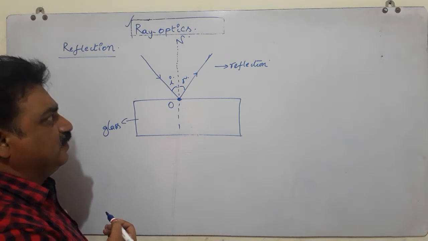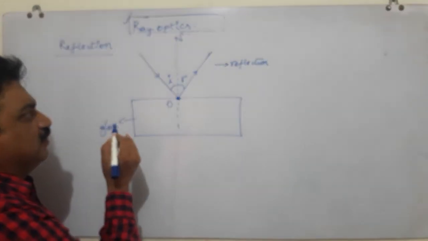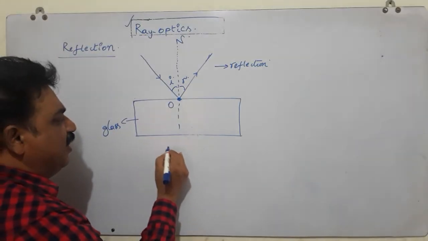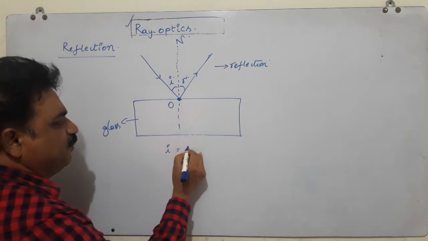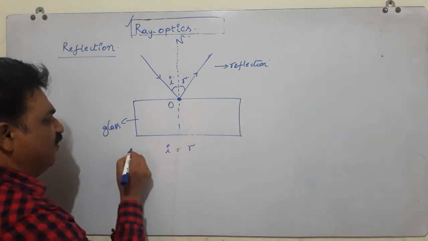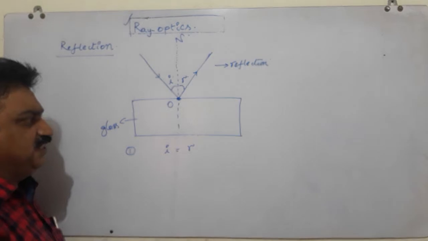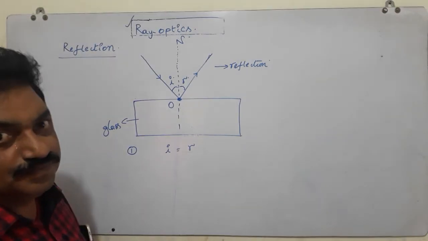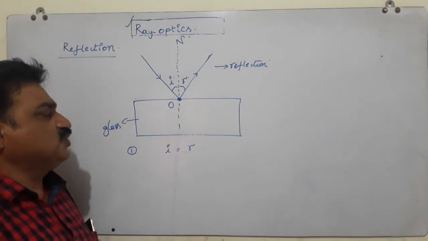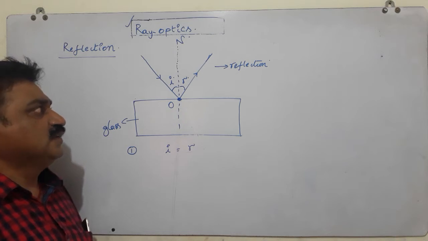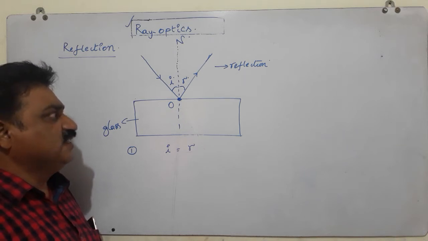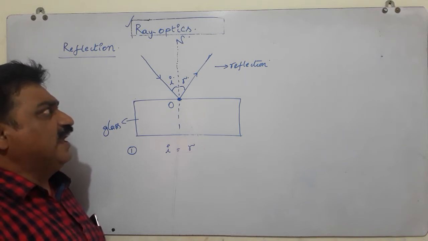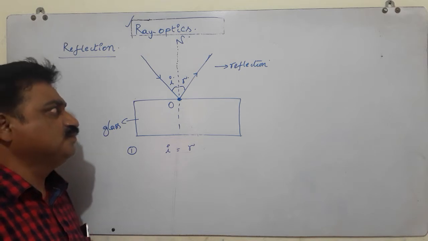The angle of incidence must be equal to the angle of reflection. This is the first law of reflection.